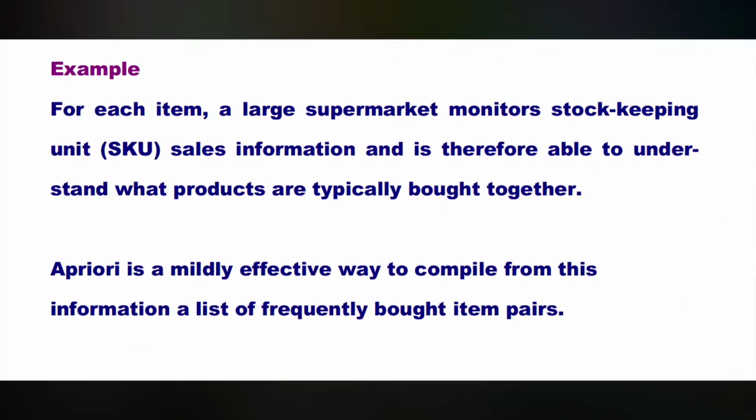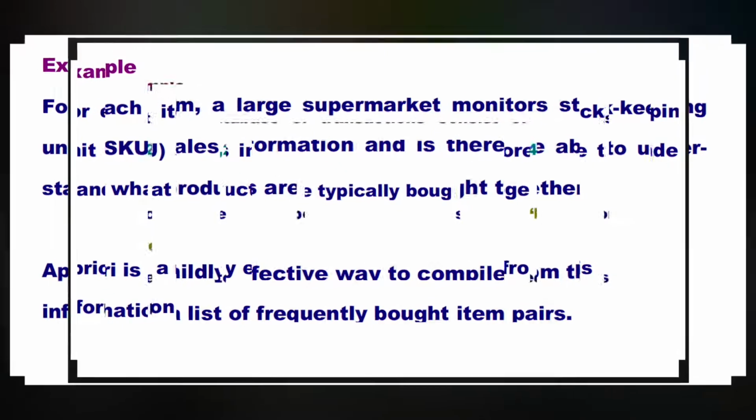For example, for each item, a large supermarket monitors stock keeping unit, that is, SKU, sales information, and is therefore able to understand what products are typically bought together. Apriori is a moderately effective way to compile from this information a list of frequently bought item pairs.